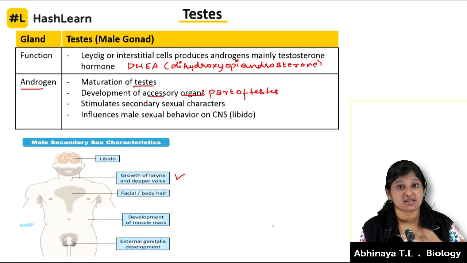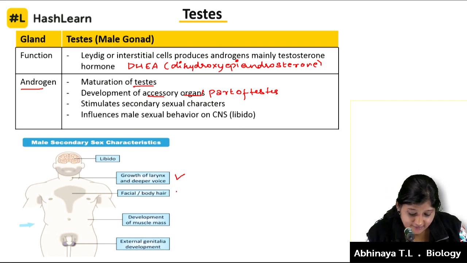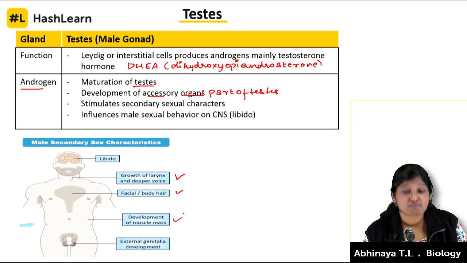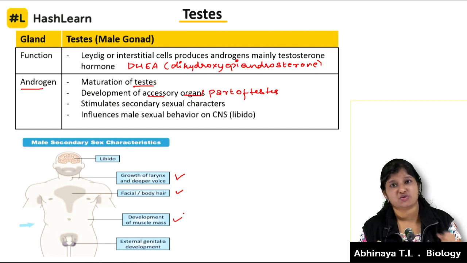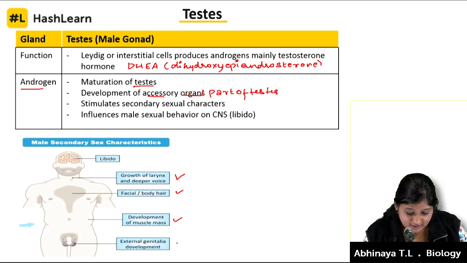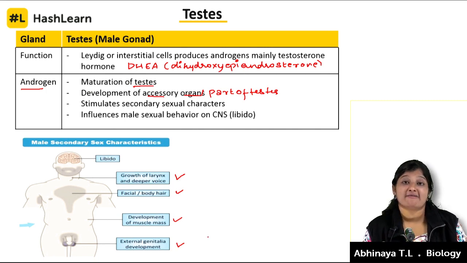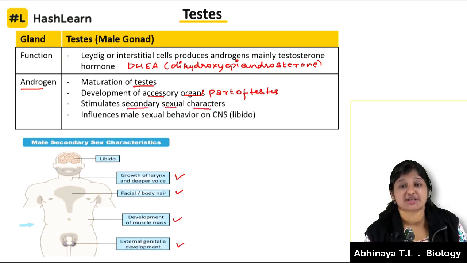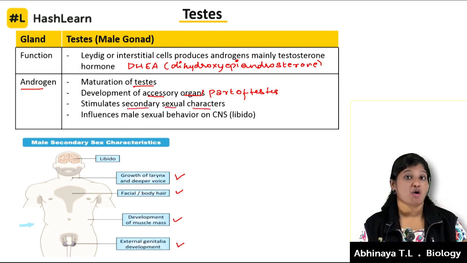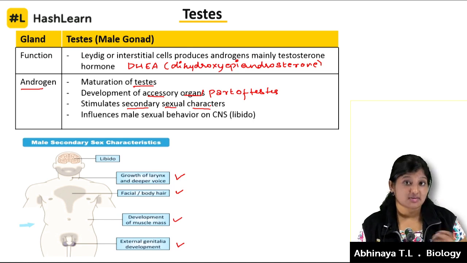These are going to be the changes in development of the hairs if you see in a specific region. Then there's going to be development of muscle mass. They start putting on a lot of muscular mass, that's what you call masculinity. There's a lot of muscles. Then the external genitalia development, that is the testis development. This is called the set of secondary sexual characters development, which is brought by our androgen.